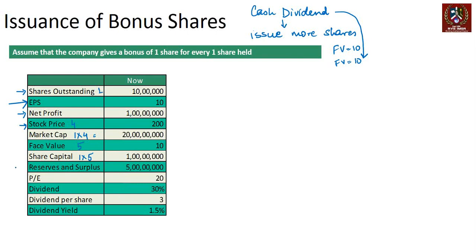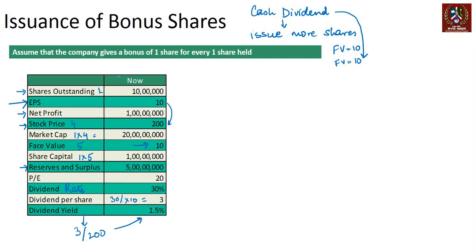Reserves and surplus is any kind of undistributed profits that comes here. Now, earnings per share is 10, stock price is 200. So obviously when you calculate, you will find the PE ratio to be 20. Let's assume the company pays a dividend rate of 30%, which means 3 rupees. 30% of the face value, which is 10, right? So 30% into 10 is equal to 3, and the dividend yield obviously, how do you get the dividend yield? 3 divided by the share price, which is 200. So that's 1.5% that we get, right? That's the scenario that happens.